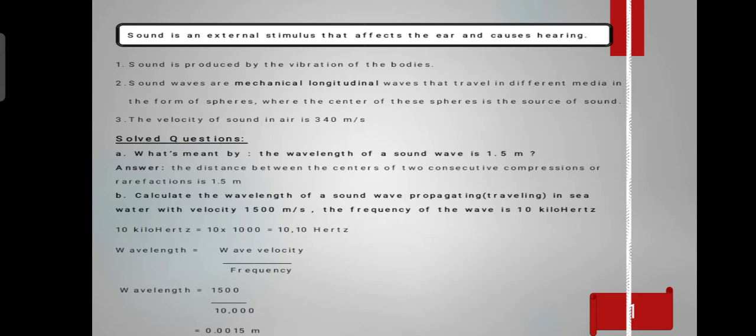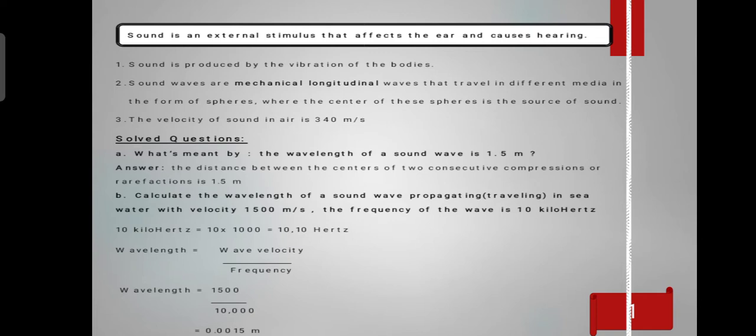We have solved questions like number 1: what is the meaning of the wavelength of a sound wave equal to 1.5 meters? The answer: the distance between the centers of two successive compressions or rarefactions equals 1.5 meters.